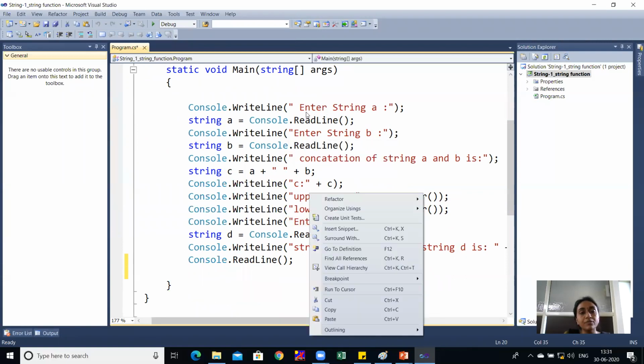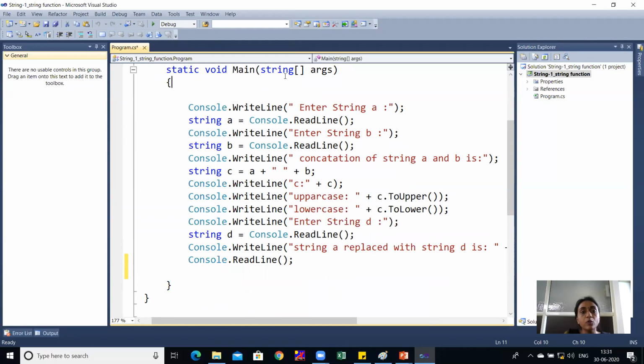Here by default the input string format is string, so there is no need to convert into a string. Then we will concatenate both strings A and B with a space, and it will be stored in the string variable C. So now C is printed.